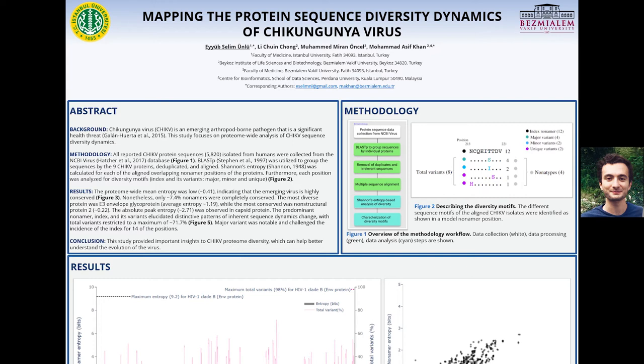The predominant variant of the index is termed the major variant. Other variants with multiple different sequences, each present in 2 or more of the aligned viral sequences, are called minor variants. Each distinct variant at a monomer position is referred to as a nonotype, to measure the number of different substitution variants.